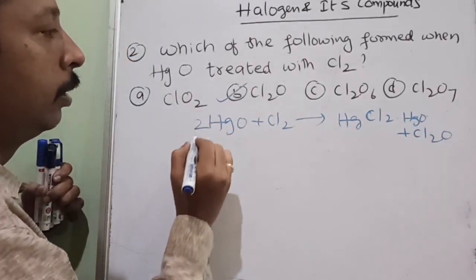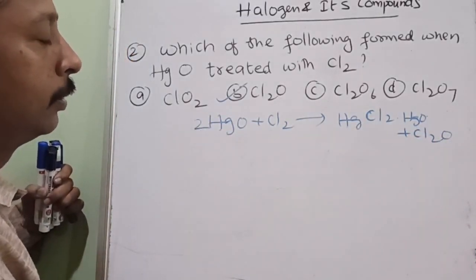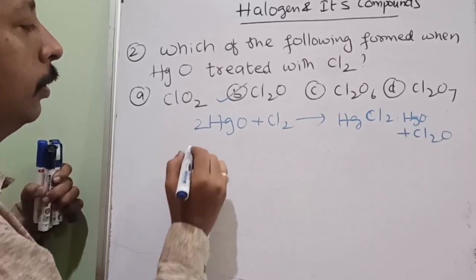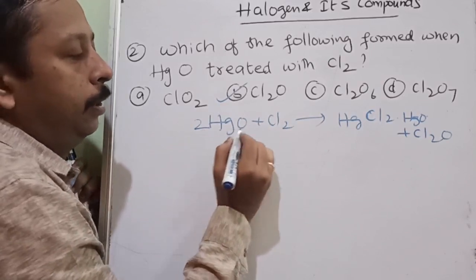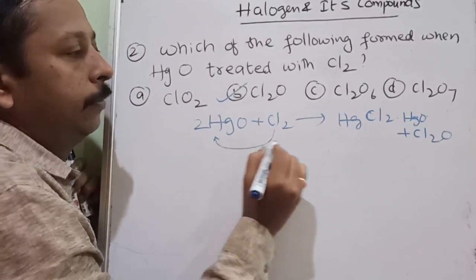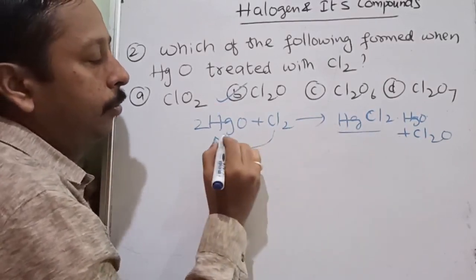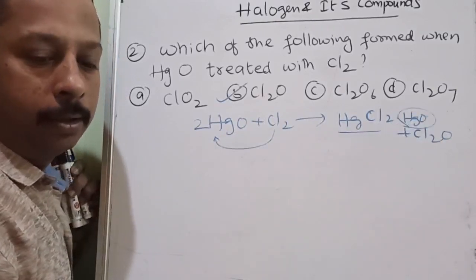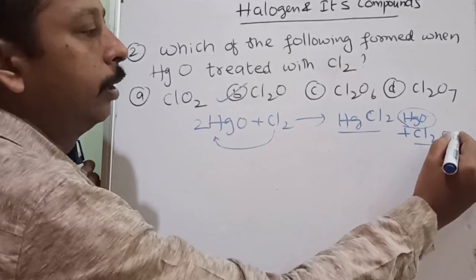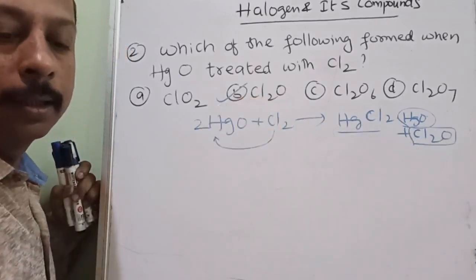One mole of chlorine will react with it to form HgCl2, and one mole will remain as it is and form Cl2O. This is the reaction. According to this, this is the correct answer.